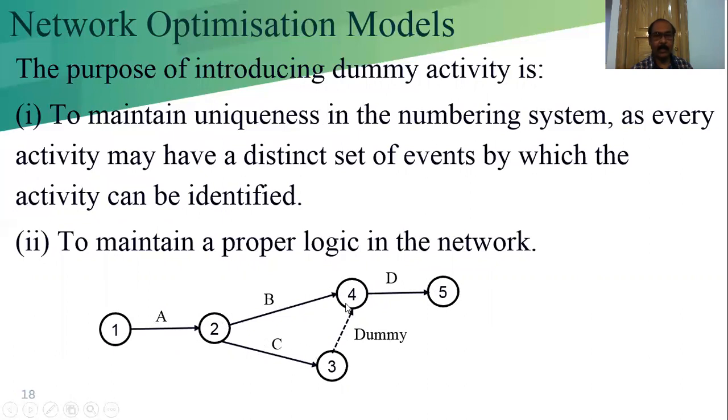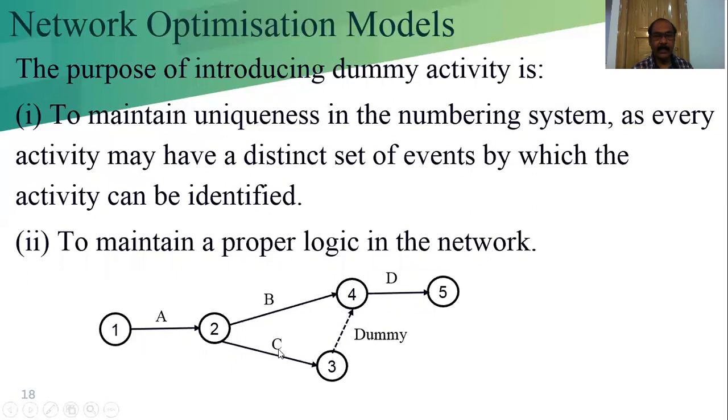Now how can we do this? That's why we are using a dummy activity, shown by the dotted arrow. This is known as the dummy activity, and it does not consume any resource or time. This is for the diagram representation. So in this case, B and C are concurrent. These two activities run in parallel.